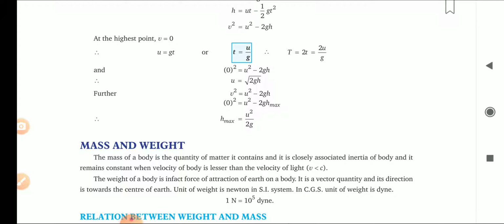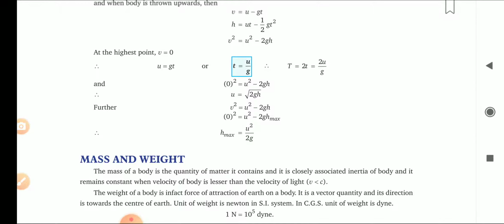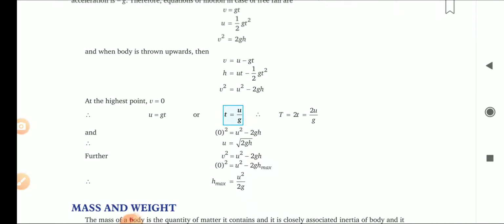These equations will be used in the numericals. For a particle thrown vertically upwards, the total time period equals 2u upon g, the initial velocity with which an object is thrown is under root 2gh, and the maximum height it will reach, h max, equals u square upon 2g. It is very simple, you just have to substitute the values.